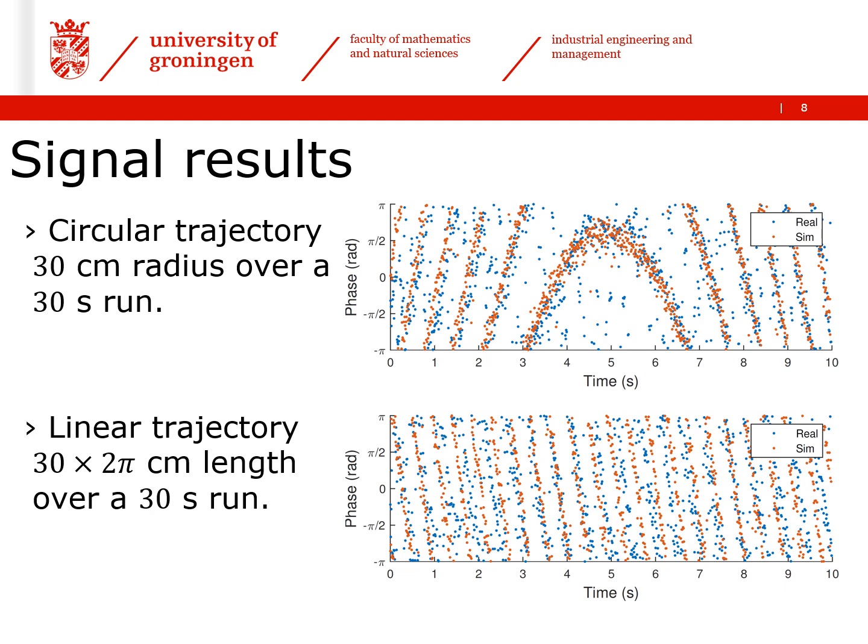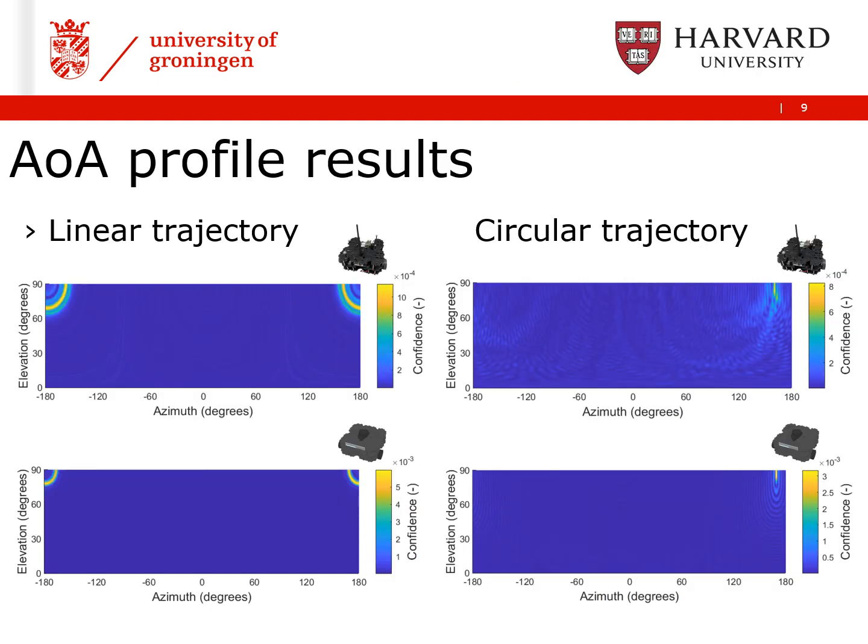Here we show the signal results comparing real and simulated experiments. The CSI phase data closely matches in the two different trajectories. The angle of arrival profile using Bartlett's estimator accurately captures the bearing in all circular experiments, with considerable ambiguity in linear trajectories. The simulation shows only slightly more confidence and less irregularity in the grating lobes than the real experiments, which contain multipath and odometry inaccuracies.